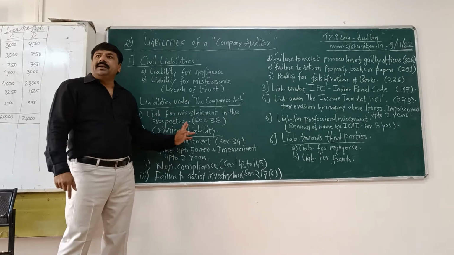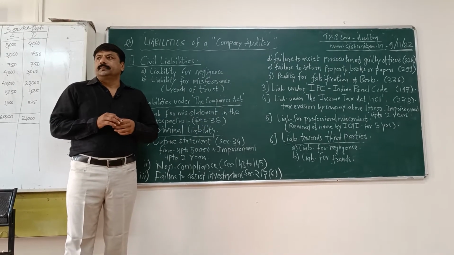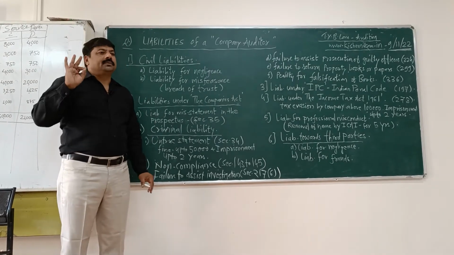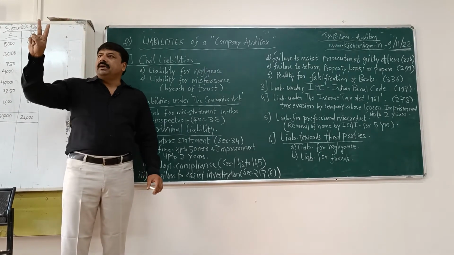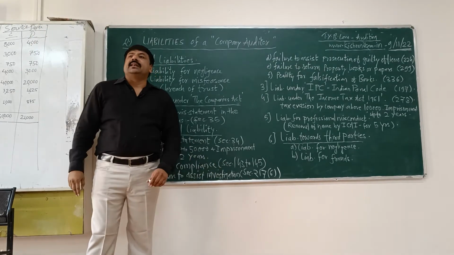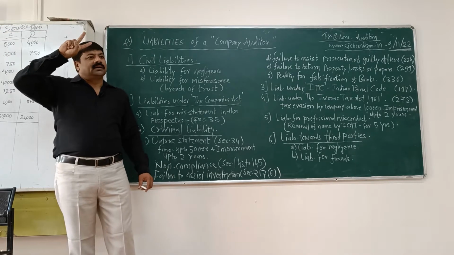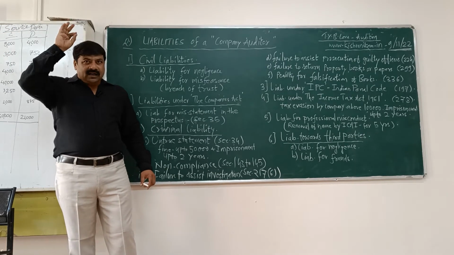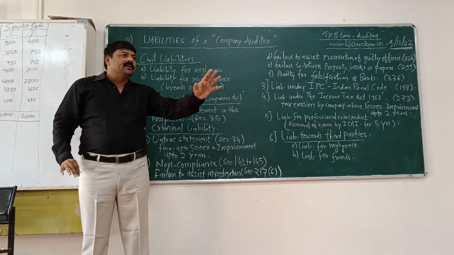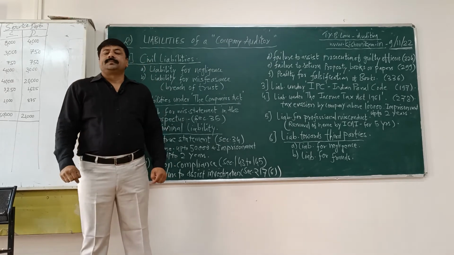Liability for misstatement in the prospectus, Section 35. Fine up to rupees 50,000 and imprisonment up to 2 years. Imprisonment means jail. Jail means Yerwada jail. 2 years. Untrue statement, misstatement, wrong statement written in the prospectus.